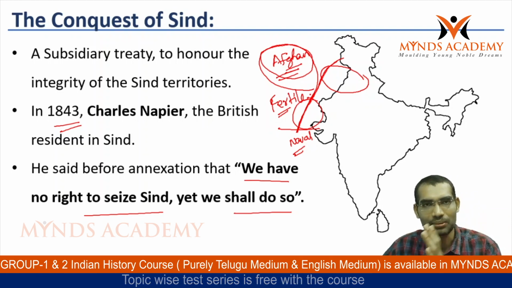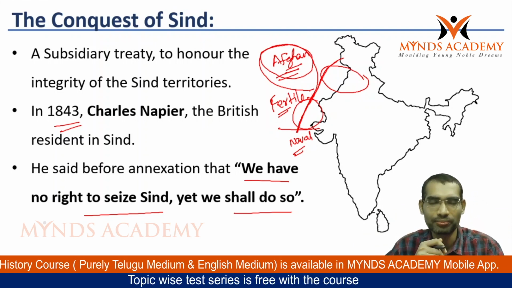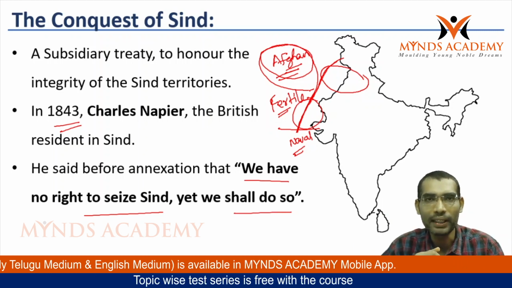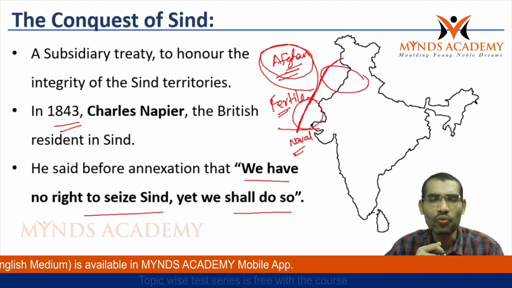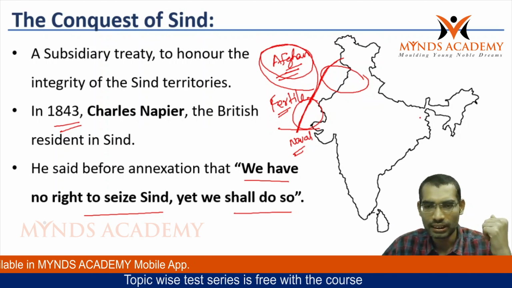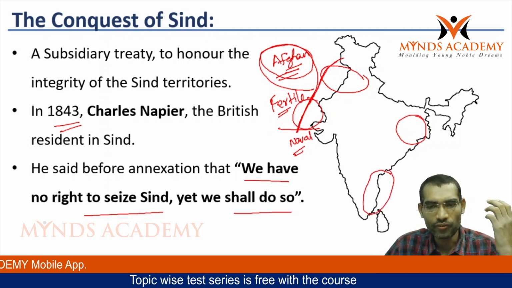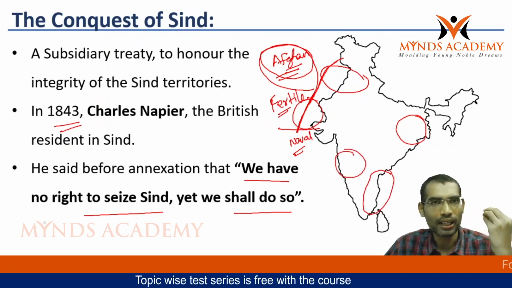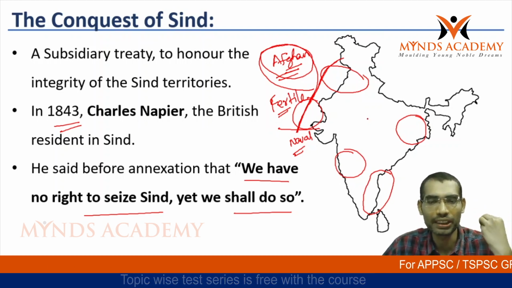Under these circumstances, they wanted to show the strength of the British, because they were already propagating the myth of European invincibility. That means no one can defeat the European army, because they had conquered Bengal, routed the French in the Carnatic wars, routed the Marathas, and the Mughal emperor himself became a pensioner of the British.